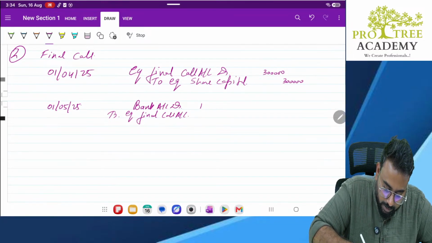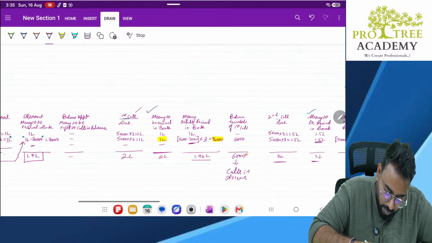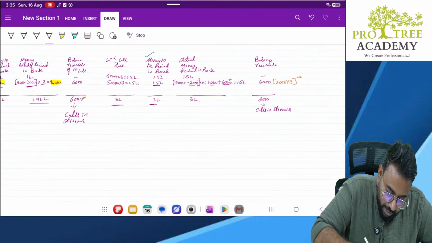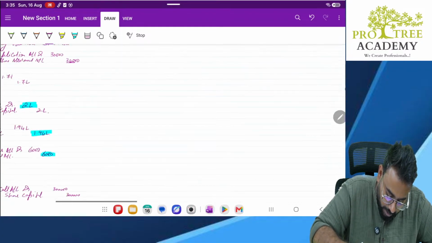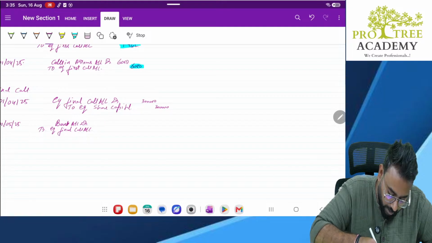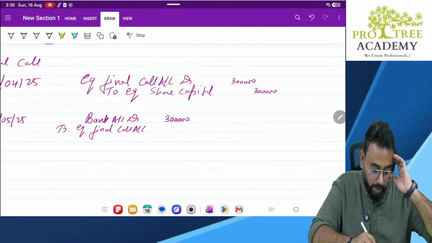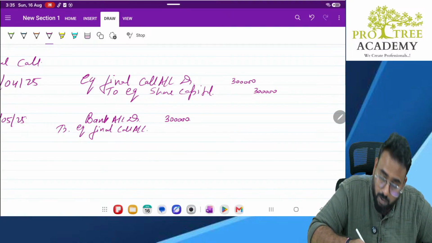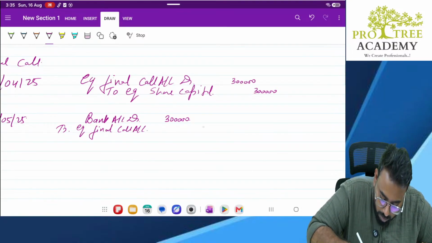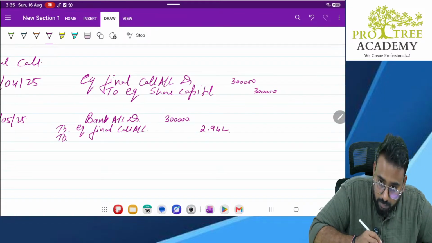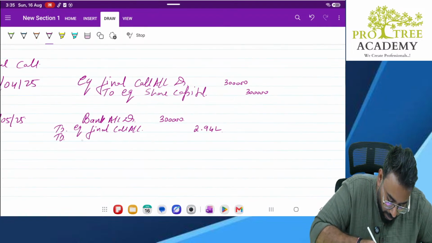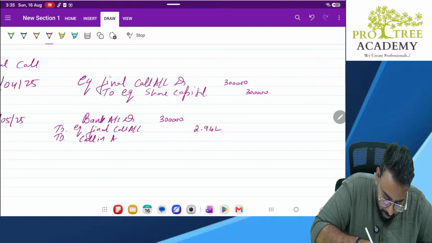Or can I write like this? I have received total. How much we have received? Here, go back. Actual money received is how much? 3 lakhs, correct? 3 lakhs, not 1.5 lakhs, 3 lakhs. Okay. In that, how much is towards final call? 2.94 lakhs. Sir, balance will go to calls in arrears.